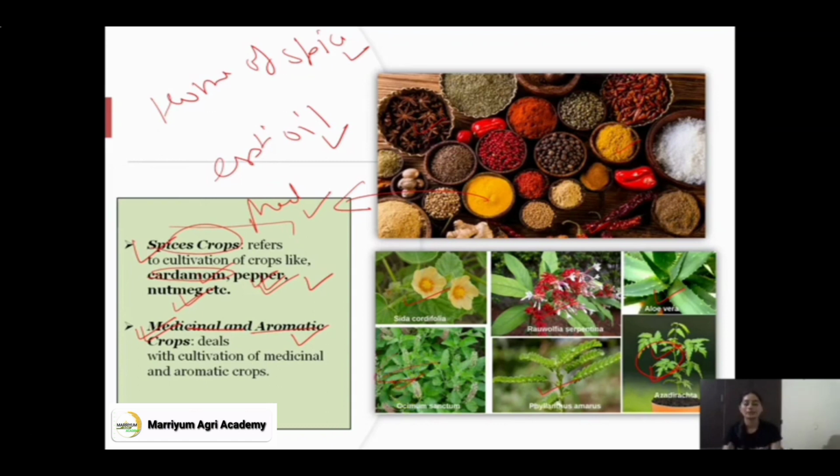These are medicinal plants which have medicinal properties and are used in pharmaceutical companies. Isabgol is used as a laxative. Mint is used to extract essential oil, and it is a strong aromatic compound. These are some medicinal plants which come under horticulture.